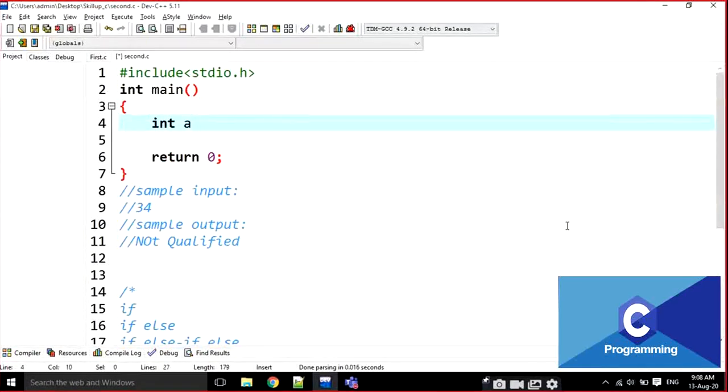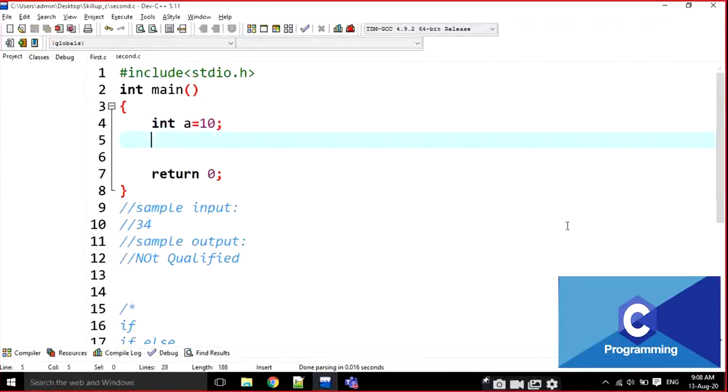For example, int a is equal to 10. Anyone? What is the syntax of if and else? If else. What is the syntax? Anyone? If condition, block of statements. Else, block of statements. Yes.